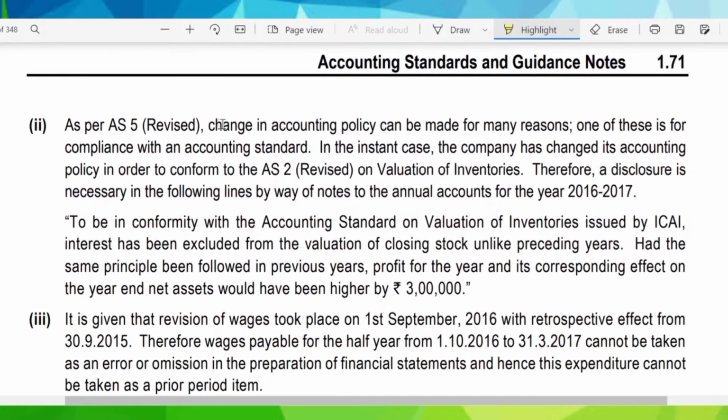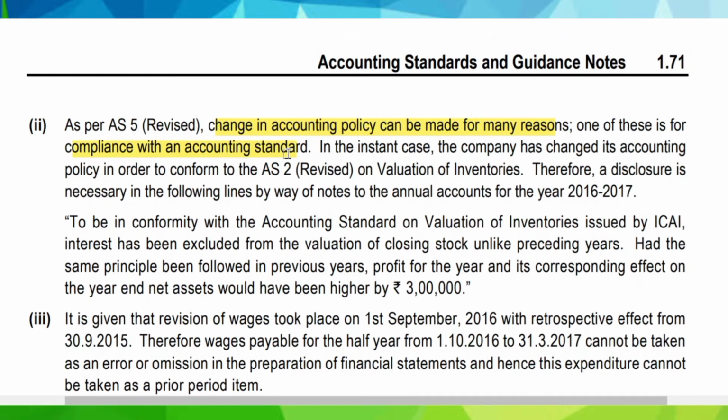As per AS5, a change in accounting policy can be made for many reasons. One of these is for compliance of accounting standard. The 3 reasons, if you can recall, are if it leads to compliance with accounting standard, if it leads to more appropriate presentation of the financial statements, and the third one is if it is required by statute. Only due to these 3 reasons you can make a change in accounting policy and not for any other reason. So in the instant case, the company has changed its accounting policy in order to comply with AS2.